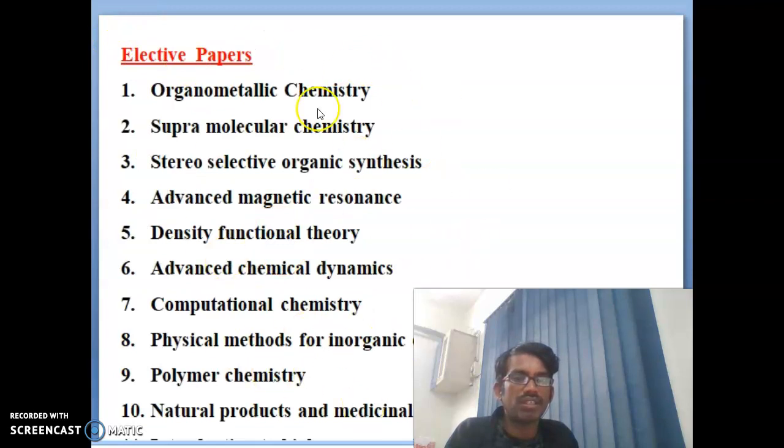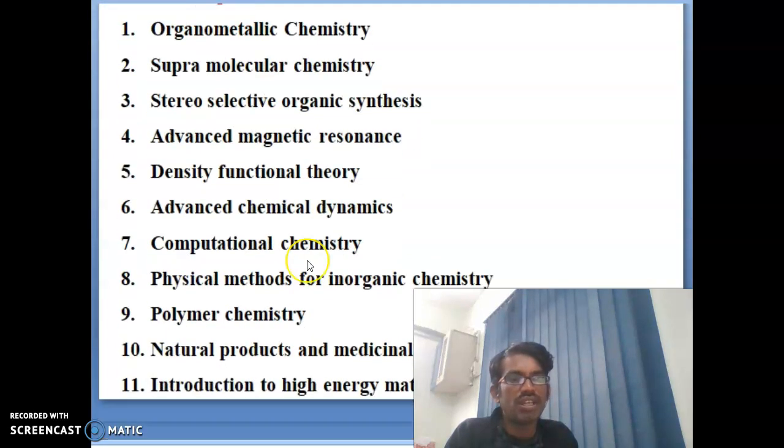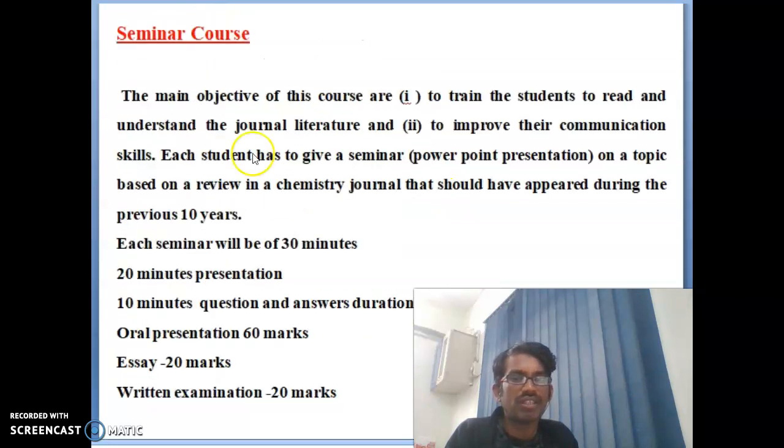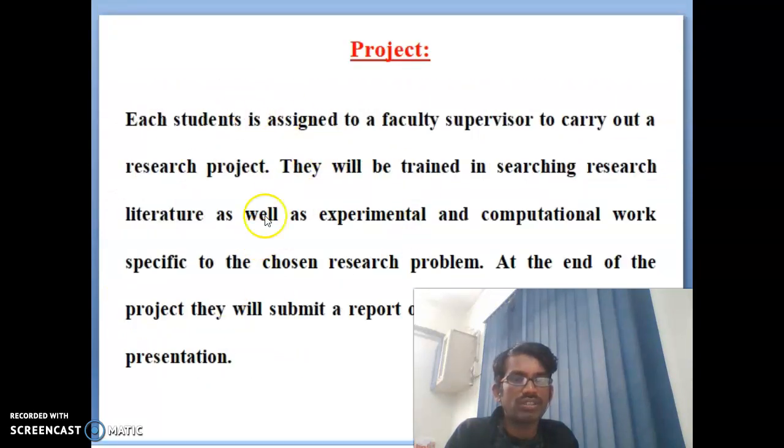I will recall again. These are the elective papers: organometallic chemistry and supramolecular chemistry, stereoselective organic synthesis, advanced magnetic resonance, density functional theory, simply called DFT calculation, advanced chemical dynamics, computational chemistry, physical methods in inorganic chemistry, polymer chemistry, natural products and medicinal chemistry, and introduction to high energy materials. These are some of the elective papers offered in the School of Chemistry, and this is the seminar course detail information, and this is the project work detail information.